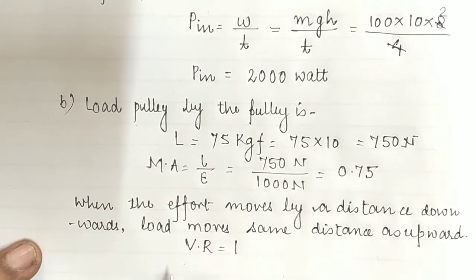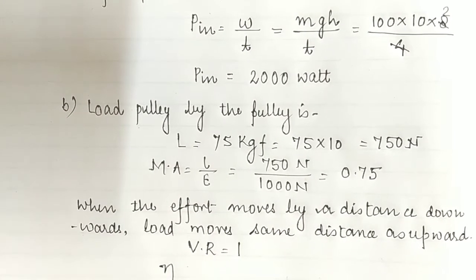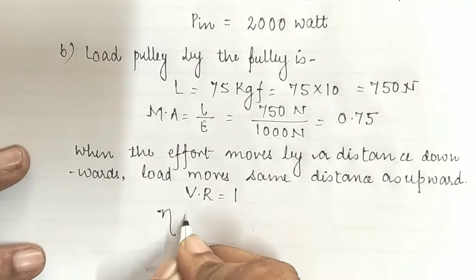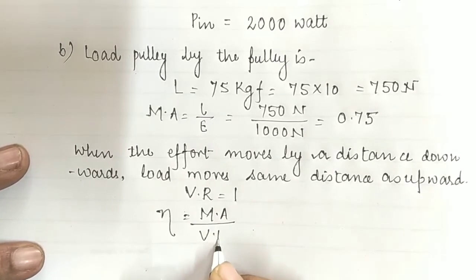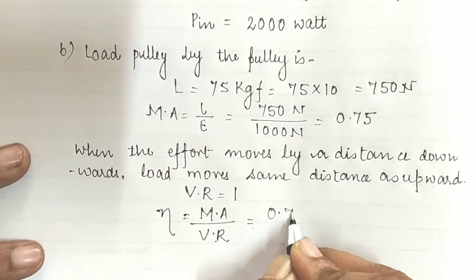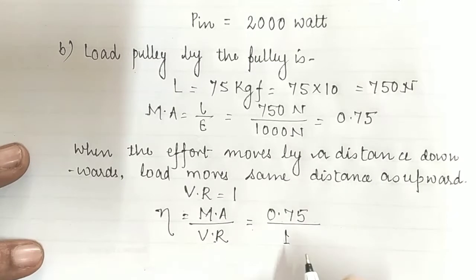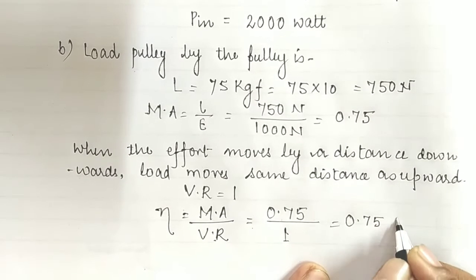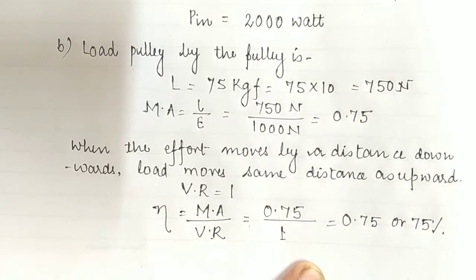So children, as we know, the efficiency of a machine can be calculated by the formula that efficiency is equal to the ratio of the mechanical advantage to the velocity ratio. Children, each and every term we know because we have calculated everything. So the mechanical advantage for the given pulley is 0.75 and the velocity ratio is 1. So it can be calculated as 0.75, or 75% will be the efficiency of the given pulley.